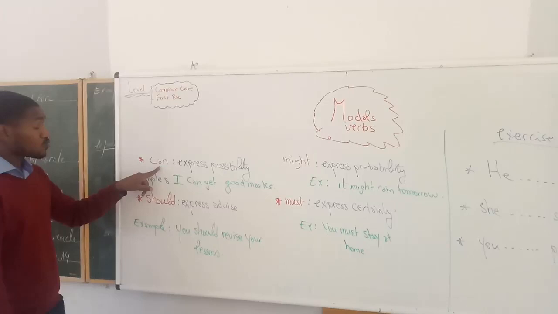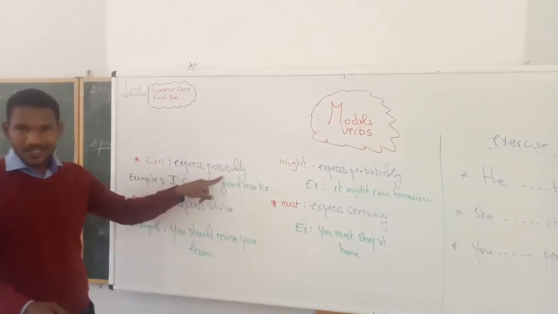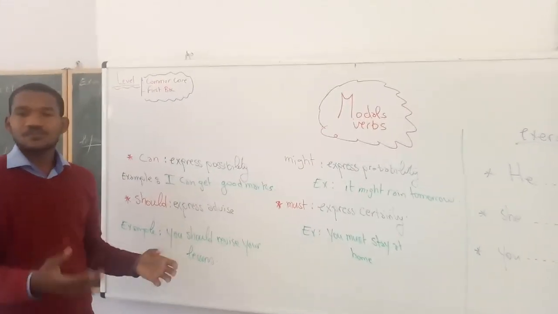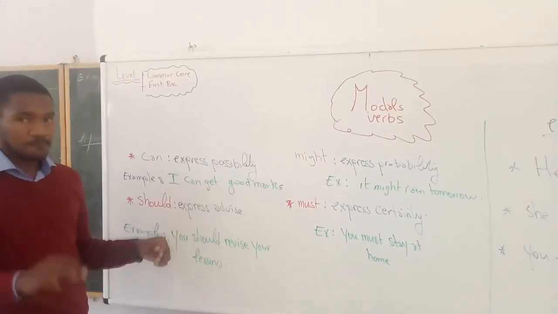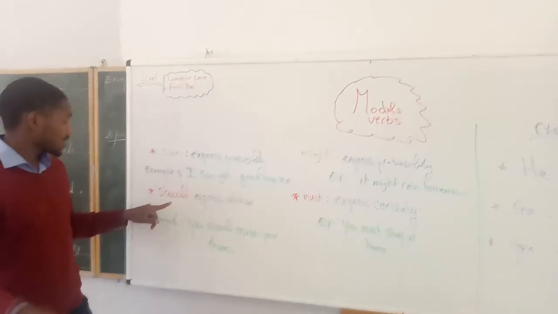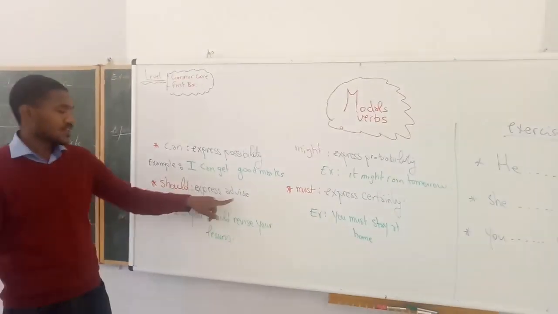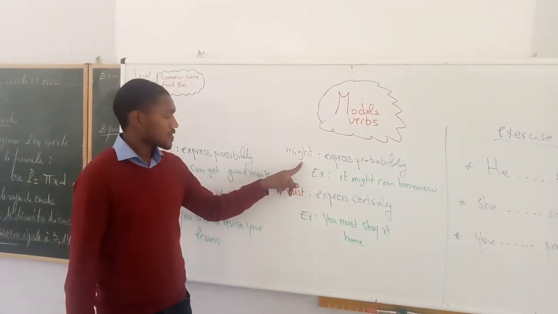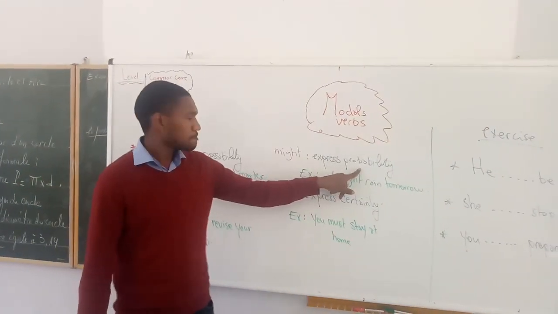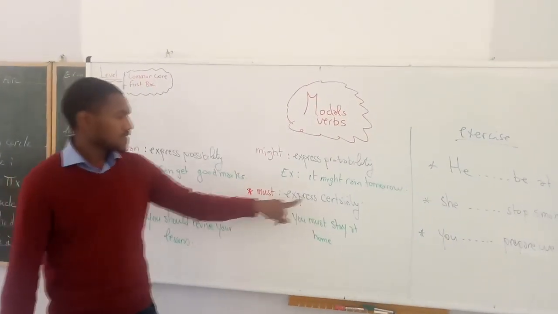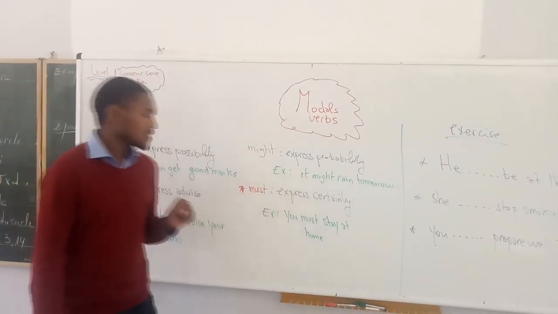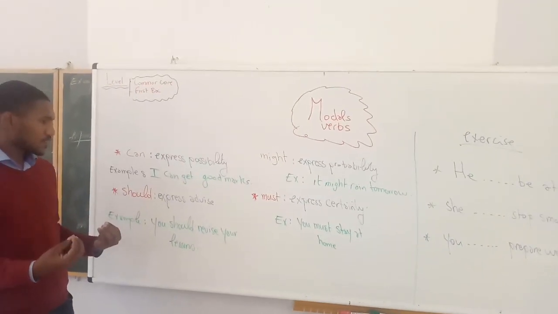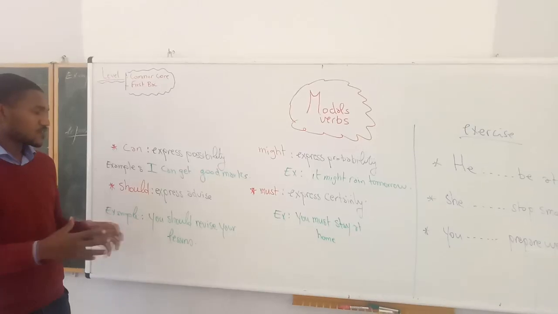Let's start with can. When we say can, it expresses possibility. What do we mean by possibility? Possibility means it might happen, it might not happen. So this is number one. Number two is should. Should expresses advice. Number three, might expresses probability. Number four, must expresses certainty. That's why today we are going to talk about all these modal verbs and try to say what is the difference between them.